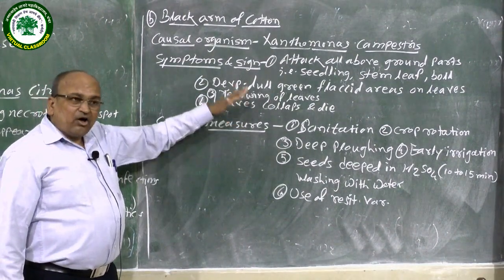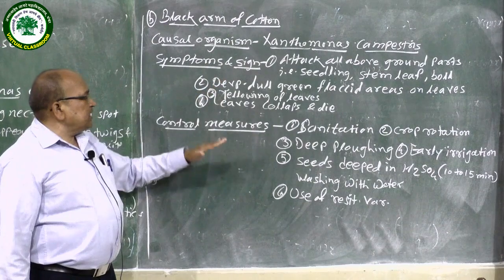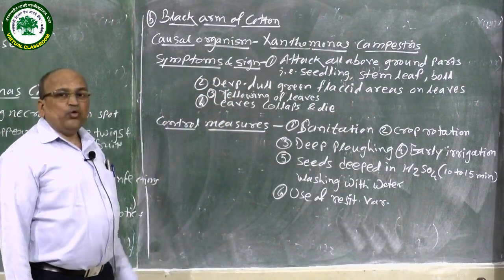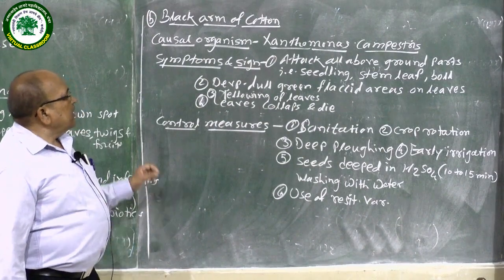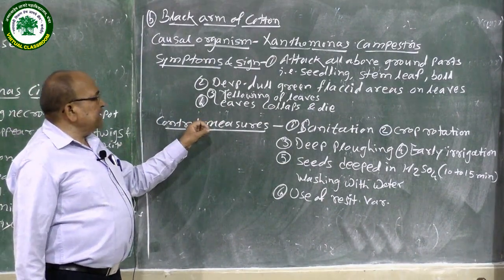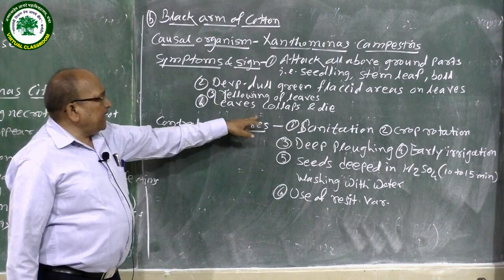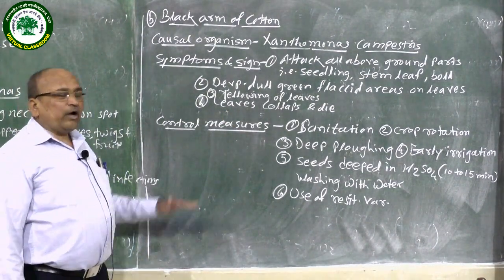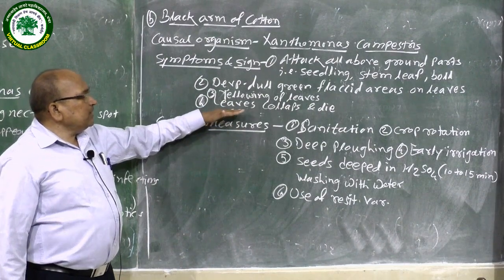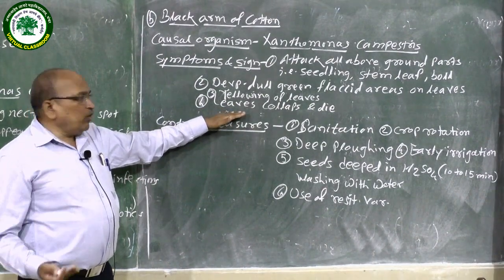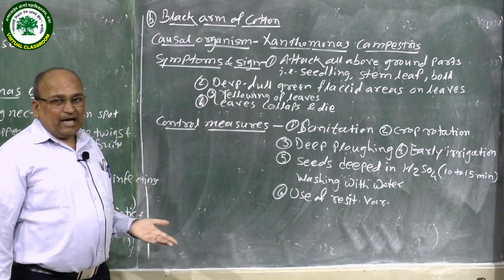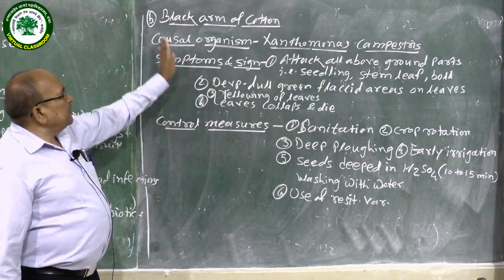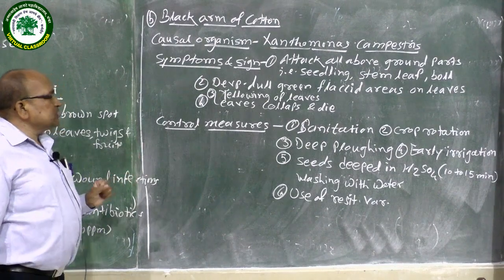Due to infection by the pathogen, leaves start yellowing. The fourth symptom and sign is that the leaves collapse and die. Due to attack of the pathogen, all these leaves initially collapse and later on die.